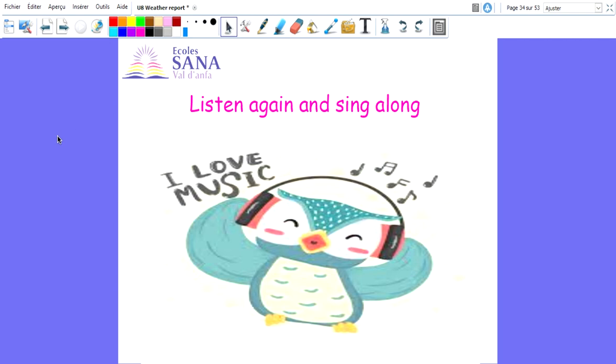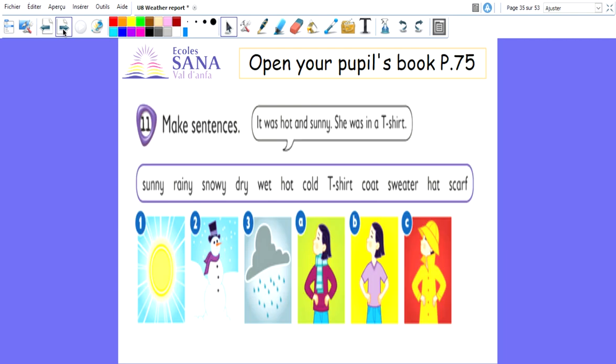Alright guys, very good. I hope that you enjoyed my singing as well. Okay, now on the same page, page 75 on your Pupil's Book, here I want you to make some sentences. So let's practice all the vocabulary that you learned in this unit. So here you have, look, 3 pictures, and these 3 pictures describe the weather, different types of weather, okay?